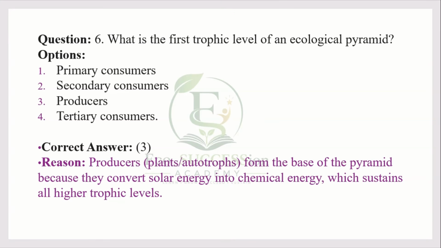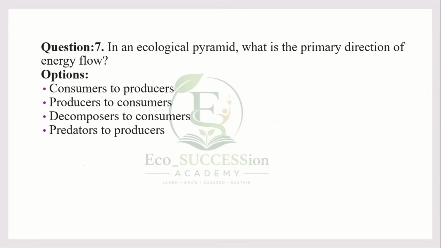Producers are the plants or the autotrophs. The pyramid starts from these, and they take the solar energy and convert it to chemical energy, which sustains the food going from one level to another level.